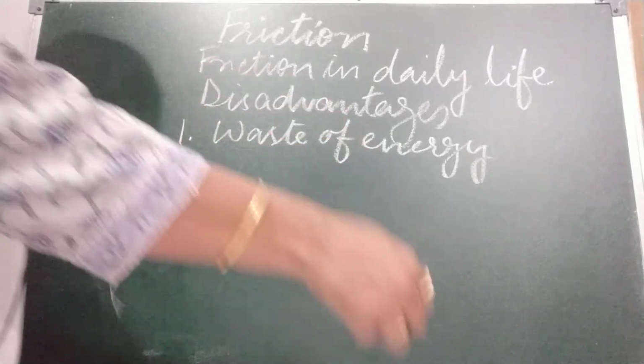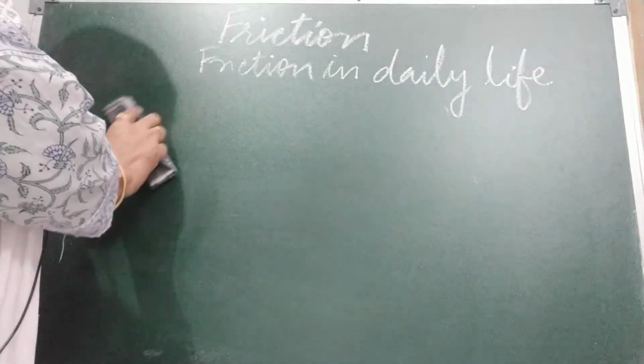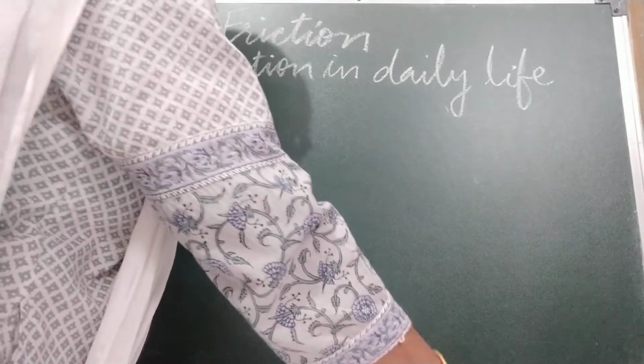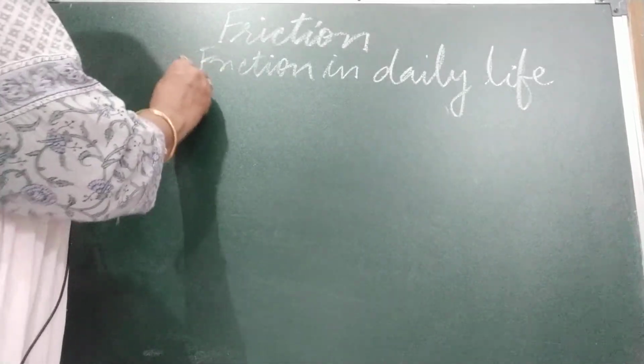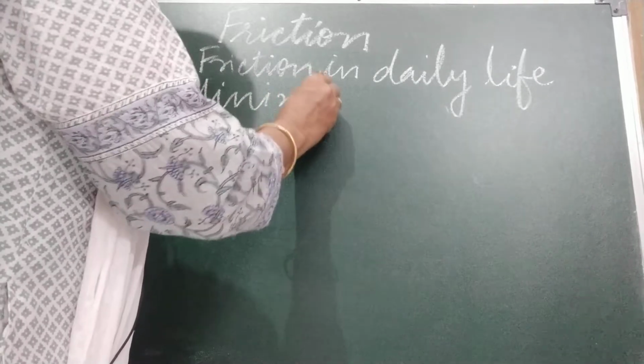Now we have seen disadvantages. How can we minimize friction? As we know, it has some disadvantages, so we need to minimize the friction. How are we going to minimize the friction?